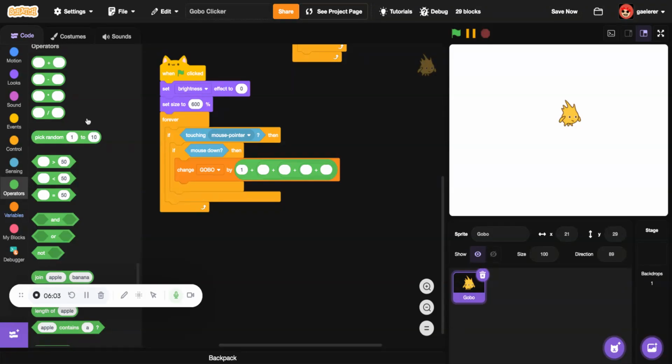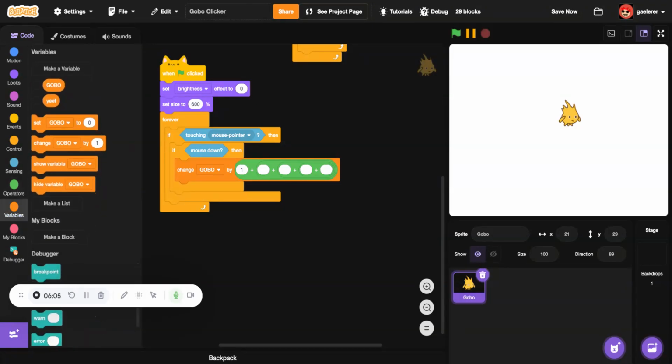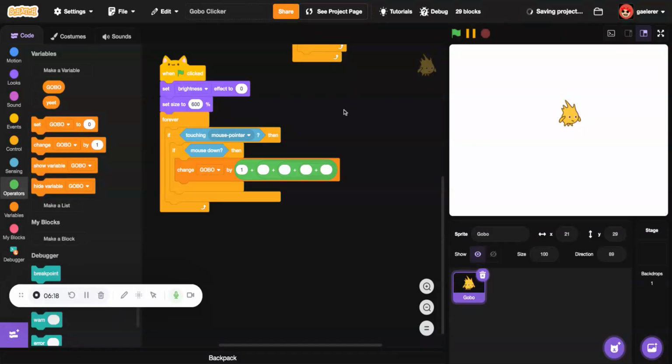So I'm going to put Scratch characters. Let's make new variables for them. All of the variables are going to be for all sprites.